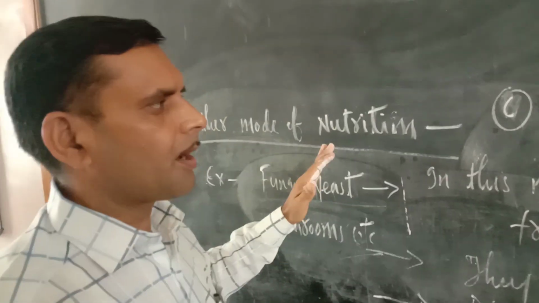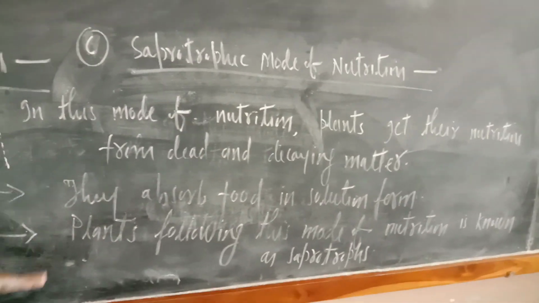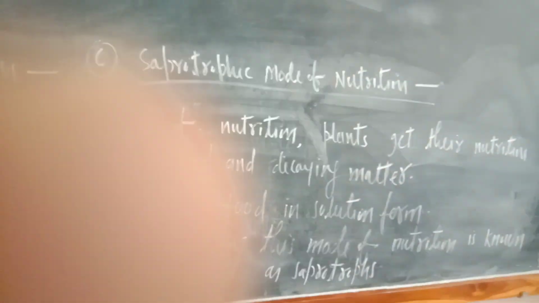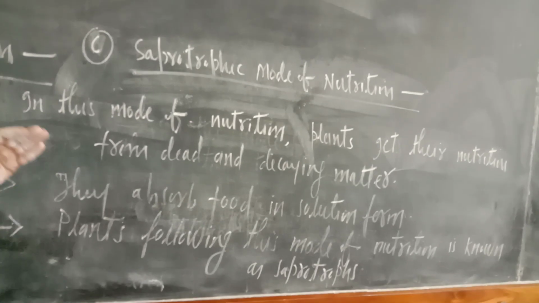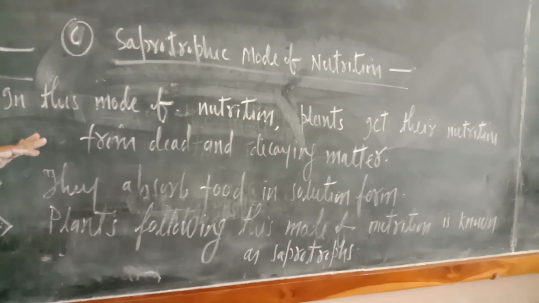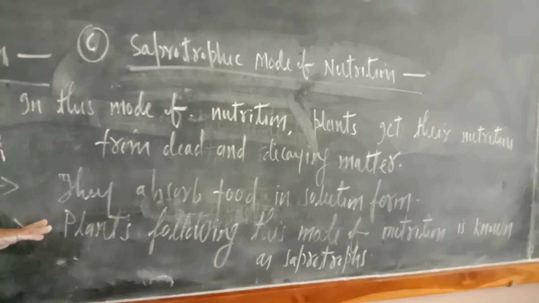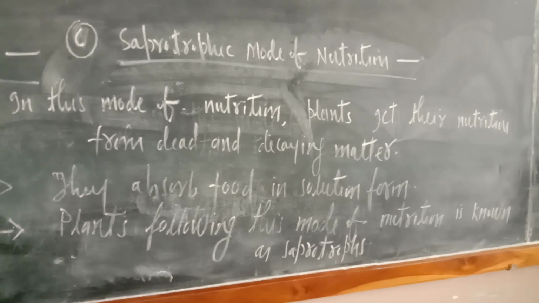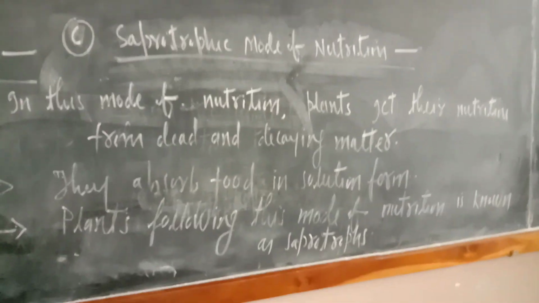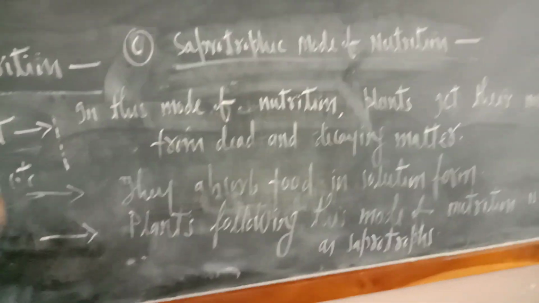The third heterotrophic mode of nutrition is the saprotrophic mode of nutrition. In this mode of nutrition, plants get their nutrition from dead and decaying matter. They absorb food in solution form. They do not have a mouth, but they absorb the food in solution form. Plants following this mode of nutrition are known as saprotrophs. Examples of this mode of nutrition are fungi, yeast, mushrooms, etc.